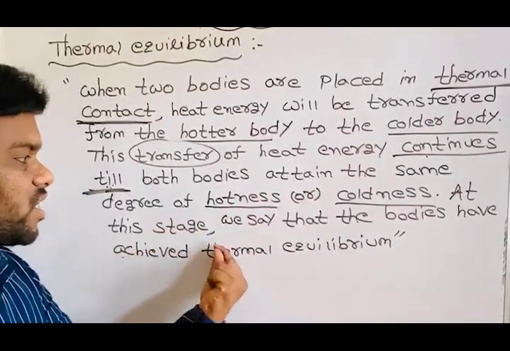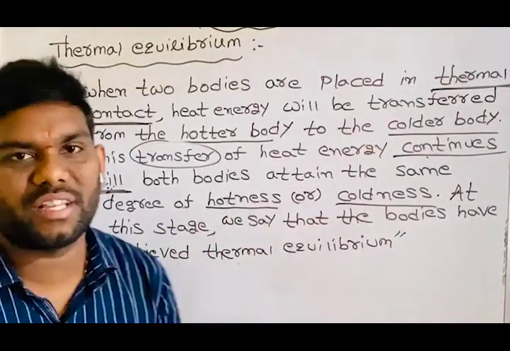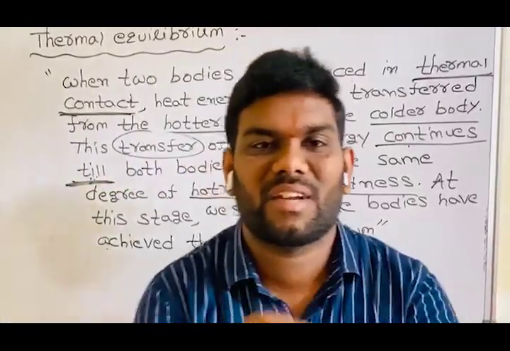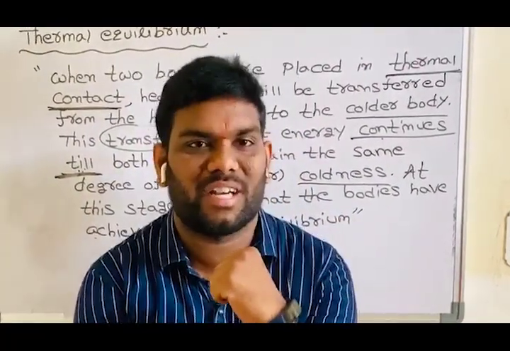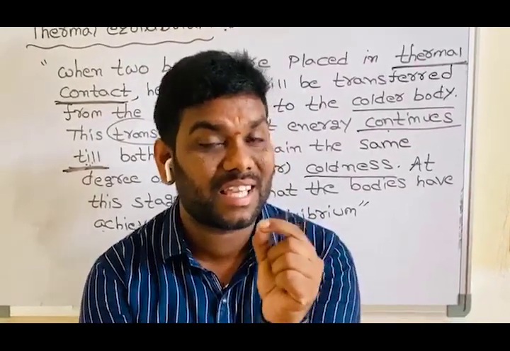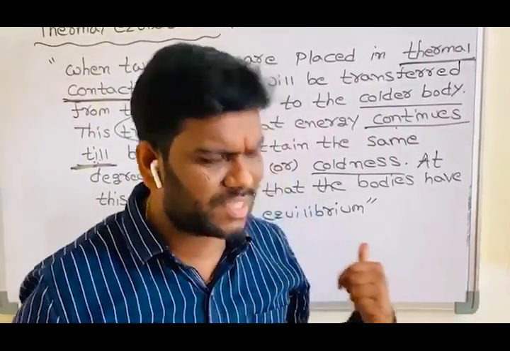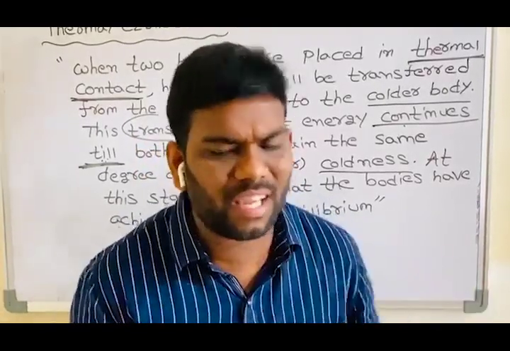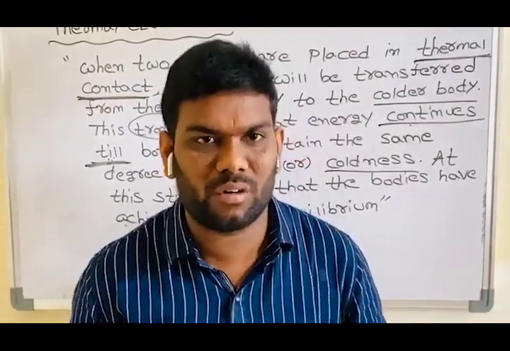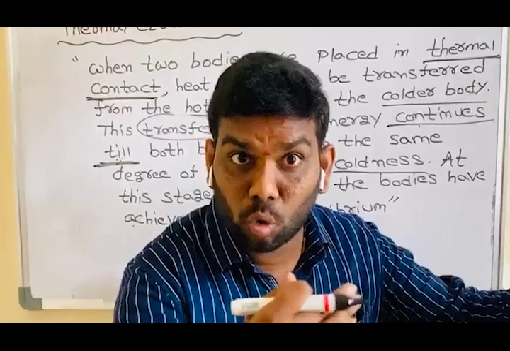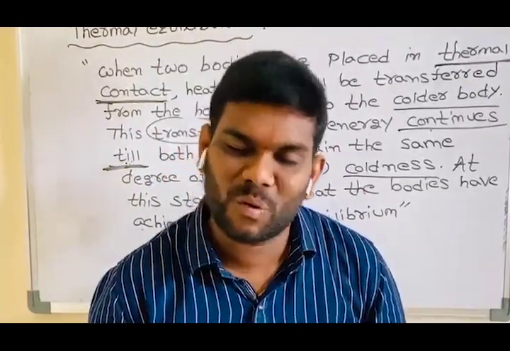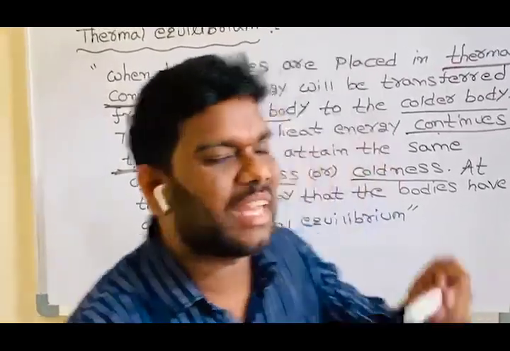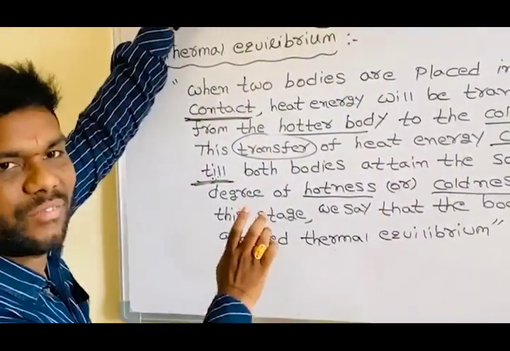So at this stage we say that the bodies have thermal equilibrium. Do you understand, students? It is very important. Thermal equilibrium. So in this case you can't feel either hot or cold because the two bodies have the same degree of hotness or coldness. It is a very important definition.